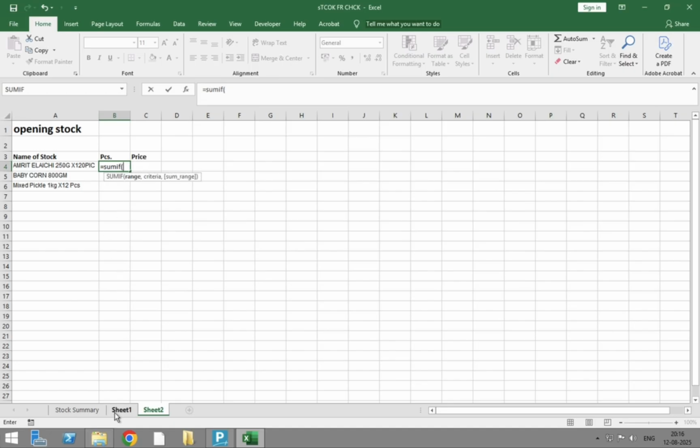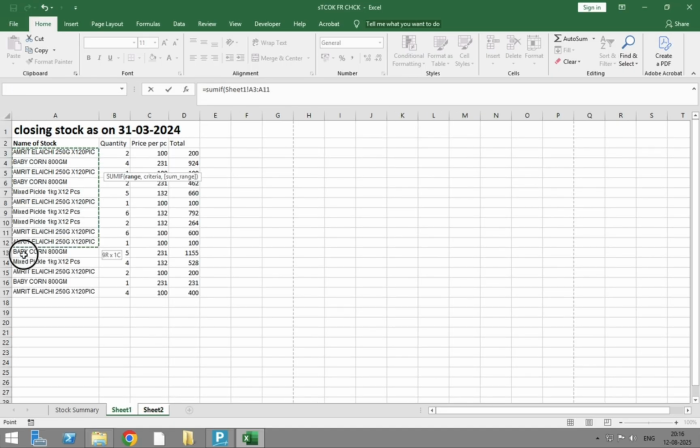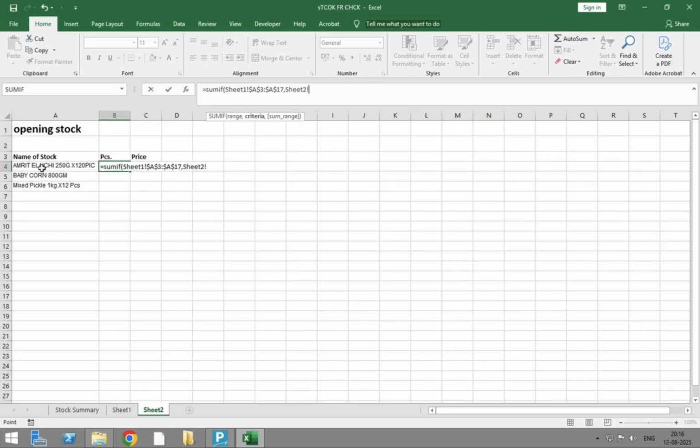Simply we have to write equals SUMIF, then open the bracket. Now select the range, meaning from where we have to take the closing stock as opening, and then put a dollar sign on the name, meaning if there was an A1 we have to put a dollar sign. It is because the row will not jump from A1 to A2. And then after that we have to select the criteria, meaning the stock name which we want.